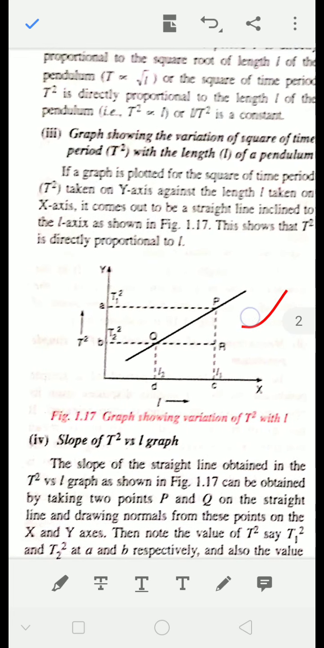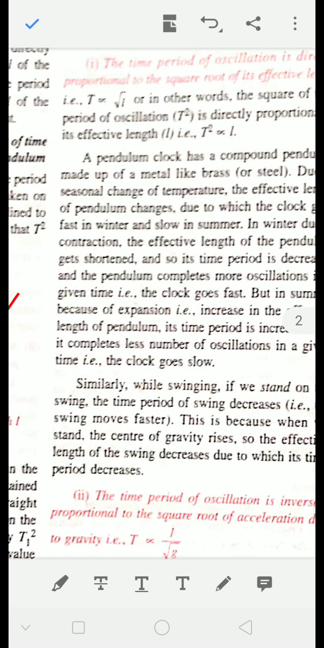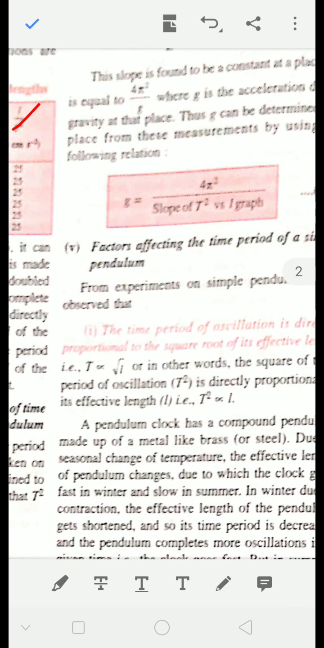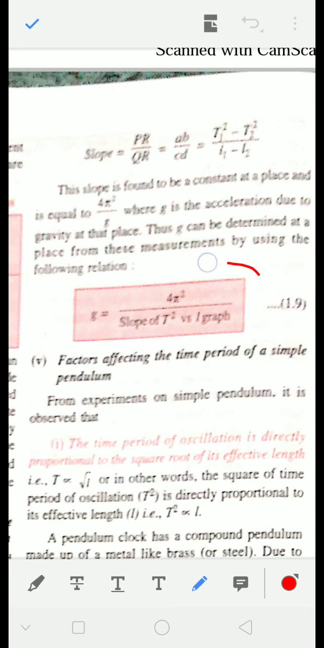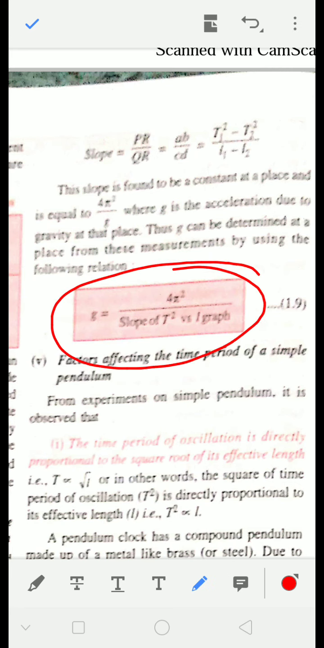Okay, the T square versus L graph. So from the slope of the T square versus L graph, we can get the value of G. Okay. So what is the value of G, that is, acceleration due to gravity? It is 4 pi square by the slope of the T square versus L graph. So T square versus L means the graph given here. This slope we will find.